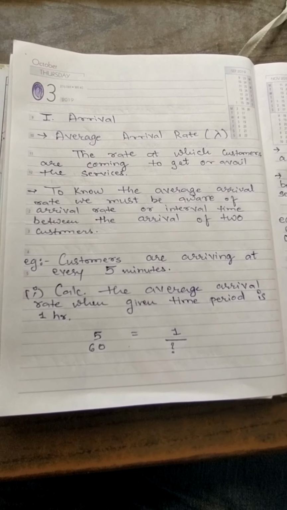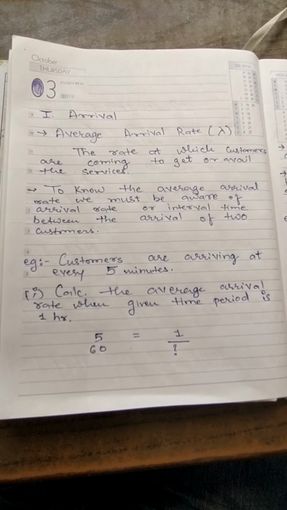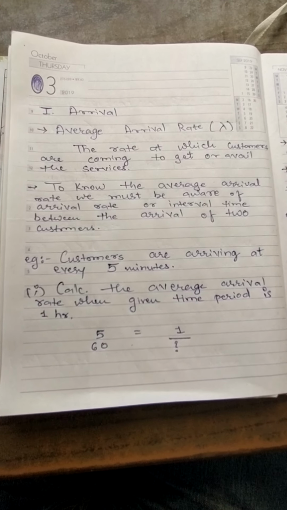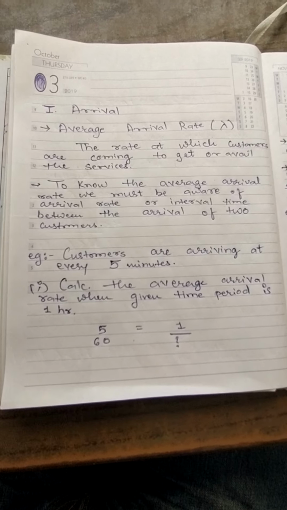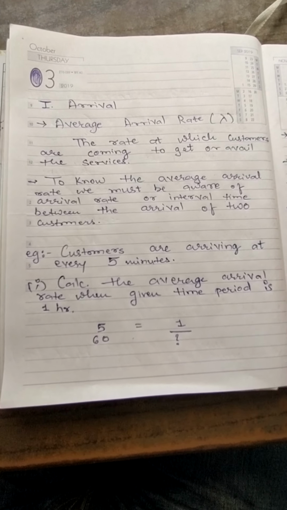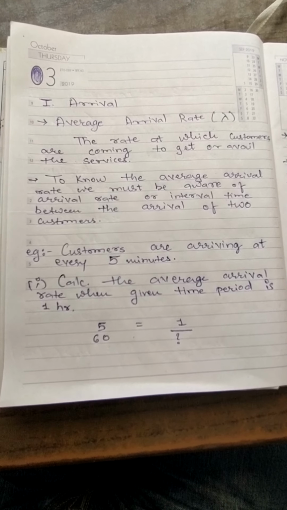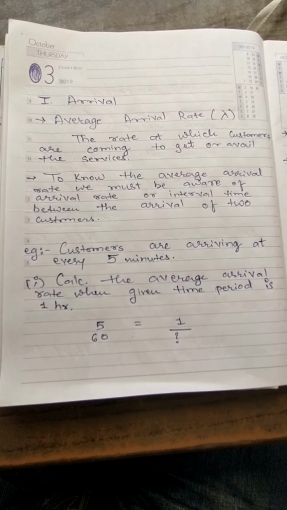Now this says that there can be two arrival rates, right? One is the arrival rate at which customers are coming, and the next is the average arrival rate. Means that if I talk about 1 hour, then what is the arrival rate of customers, the average customers visiting my bank in one particular hour, right? So you will get more clarity on this when we discuss the numerical.